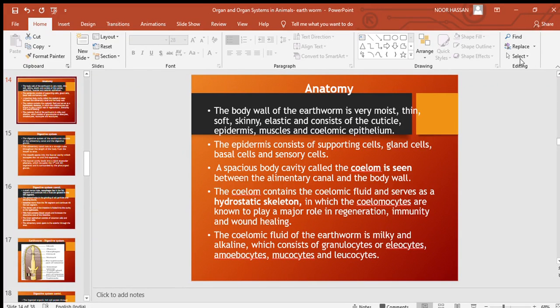So we shall discuss now about anatomy, anatomy of earthworm, and in this class we will discuss in detail about the different organ systems in earthworm. To begin with, the body wall of the earthworm is very moist and thin, soft, skinny, elastic, and consists of cuticle, epidermis, muscles, and coelomic epithelium.